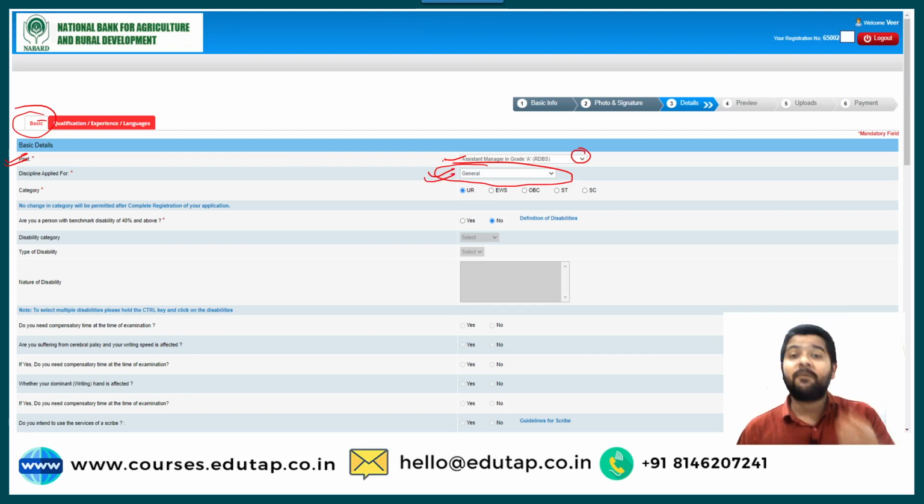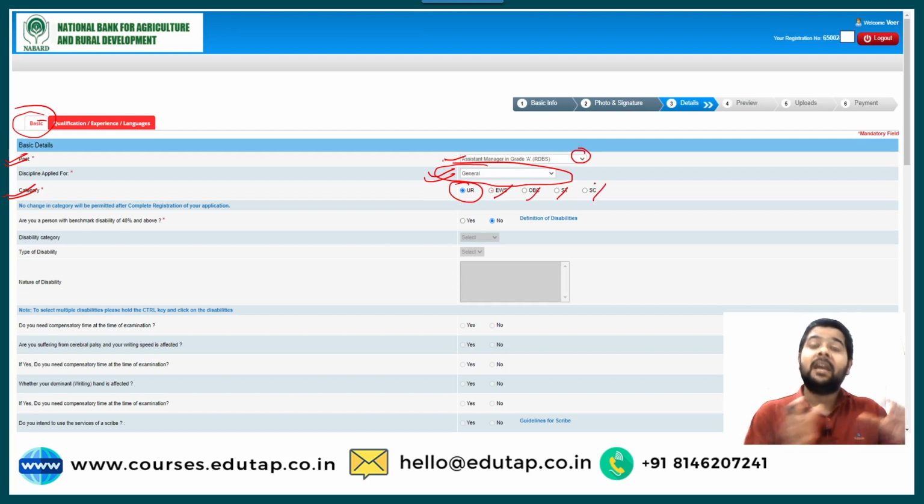Then the next very important thing is your category. Guys, just like your mobile number, you cannot change your category. If you belong to the general category, you will use the code UR. If from the economically weaker section, you will click on this icon. If OBC, ST or SC, you will choose the options very carefully. You cannot change your caste.